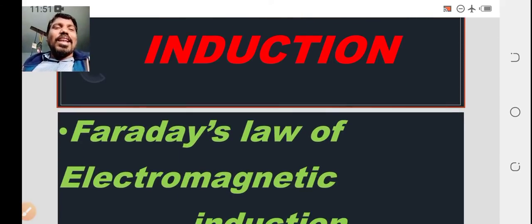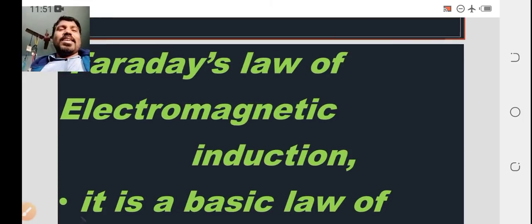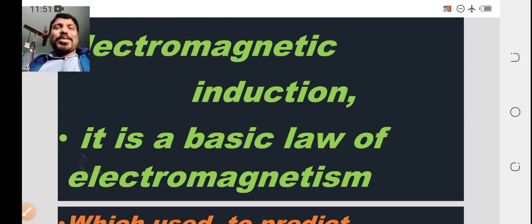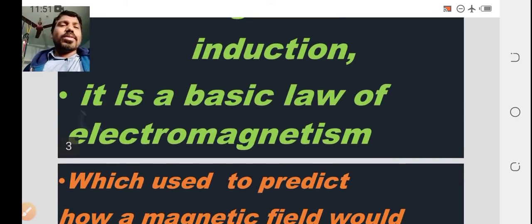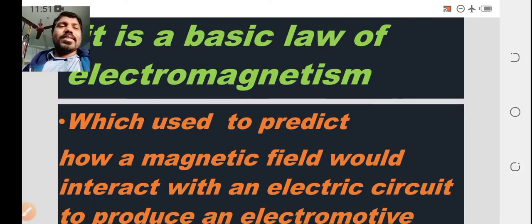Faraday's law of electromagnetic induction is a basic law of electromagnetism. What is electromagnetism? It is an interaction between electric field and magnetic field. The interaction between the electric field and magnetic field can be considered as electromagnetism.